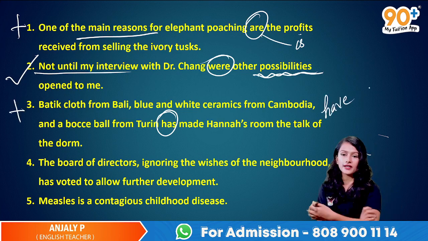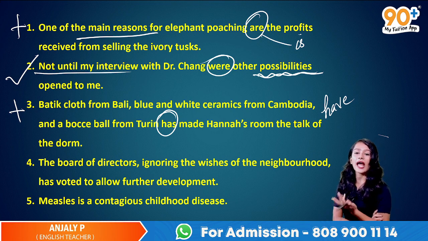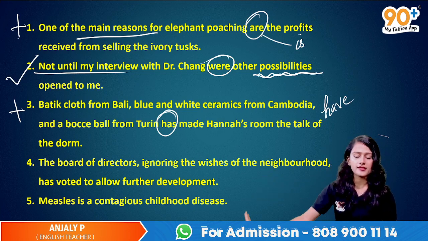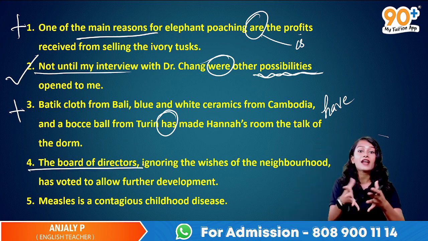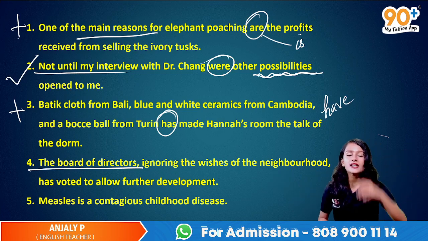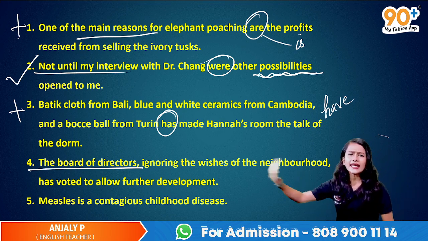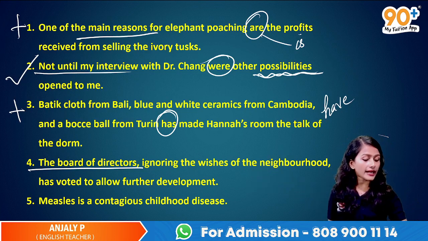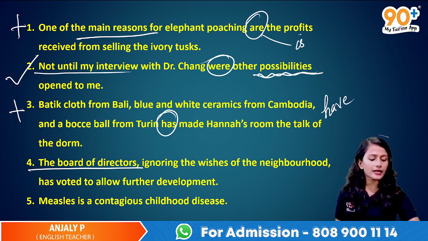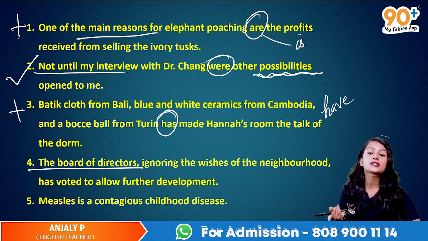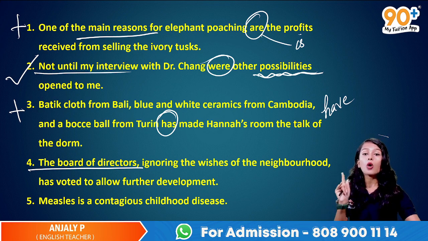Okay, and the board of directors, ignoring the wishes of the neighborhood, has voted to allow further development. Okay, so the board of directors is the subject here. The board of directors is a collective noun, like the group of dancers. In cases of contextual meaning, we have to make changes in the subject verb agreement. So we check the meaning here. The board of directors, ignoring the wishes of the neighborhood, has voted to allow their further development. So they have voted.